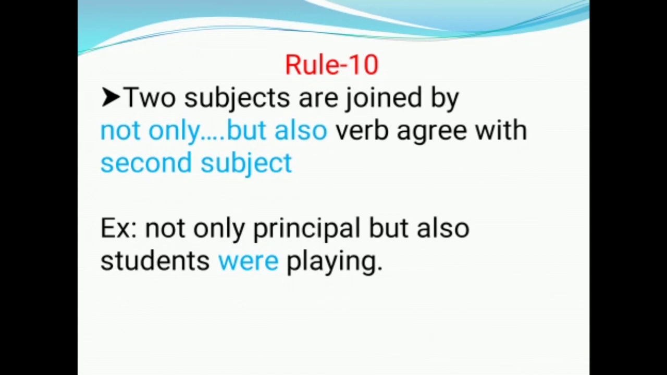Rule number 10. Two subjects are joined by not only but also, verb agrees with second subject. Example, not only principal but also students were playing. In this sentence, the two subjects principal and students are joined by not only but also. So, we have taken helping verb according to the second subject.